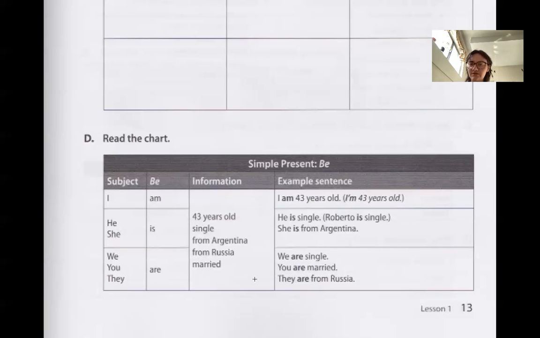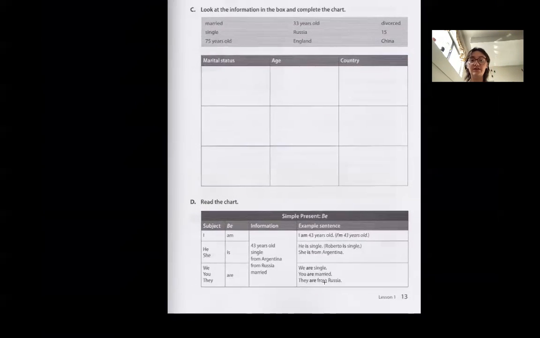And then you can say the information, right? They are 43 years old. They are single. They are from Argentina. They are from Russia. They are married, right? So you can talk about age, where they're from, if they're married, how old they are, so you can make a full, complete sentence in English, right? I am 43 years old. He is single. She is from Argentina. We are single. You are married. They are from Russia, right? So you can put those together to make the sentence: the subject, the form of be, and then the information that you need.